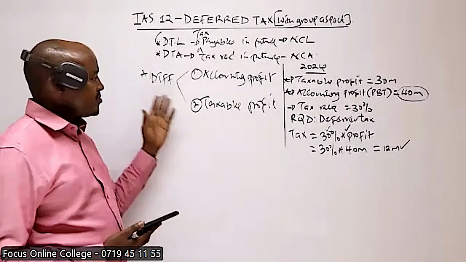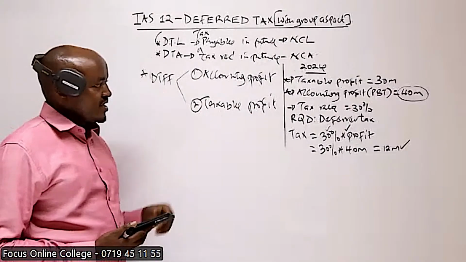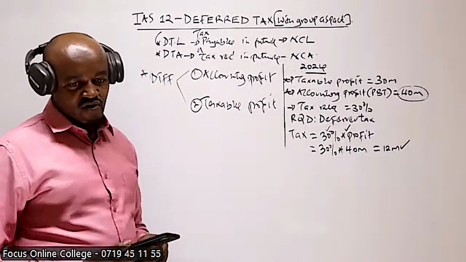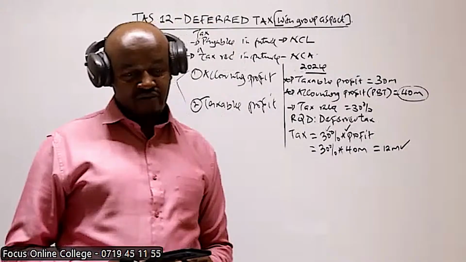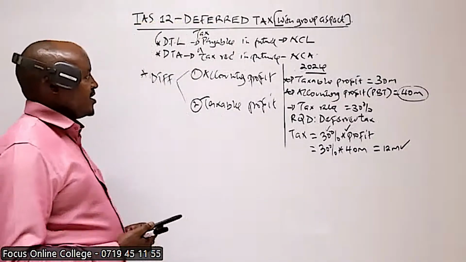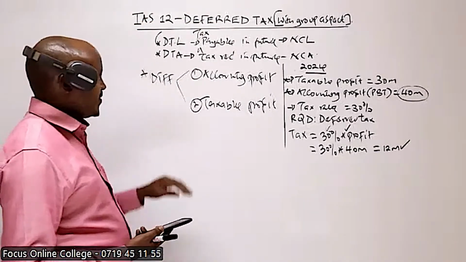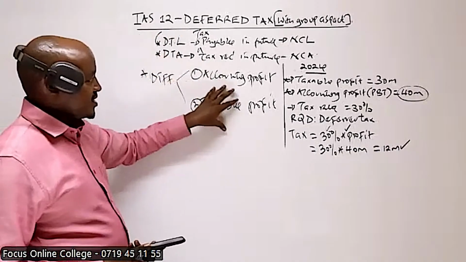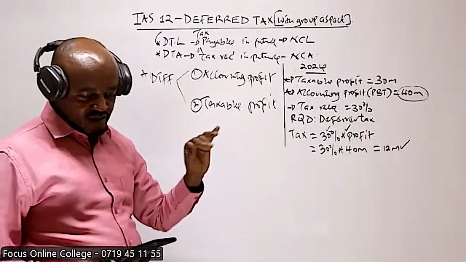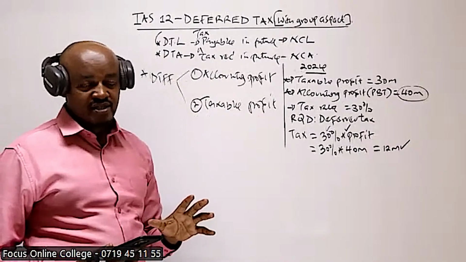Now, on the other hand, we have said a deferred tax basically arises as a result of the difference between the accounting profit and the taxable profit. If these two profits are different, that gives rise to deferred tax. Taxable profit is a profit which is computed by the company based on the existing tax laws.